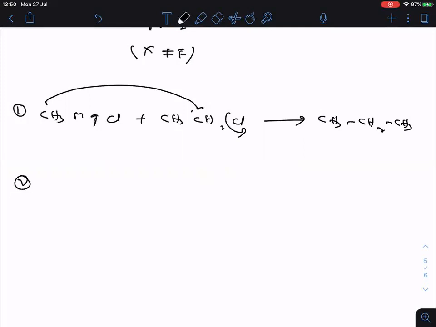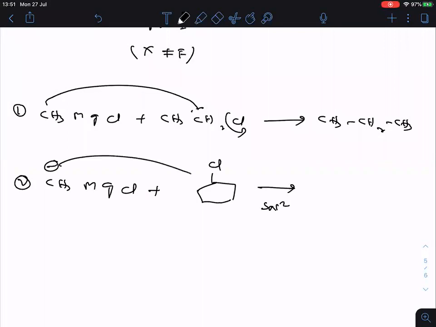Clear? Now, for example, if I take CH3MgCl, clear? Now, when treated with chlorocyclohexane by SN2 mechanism, again the same thing: CH3 minus will attack here and chlorine will depart out.